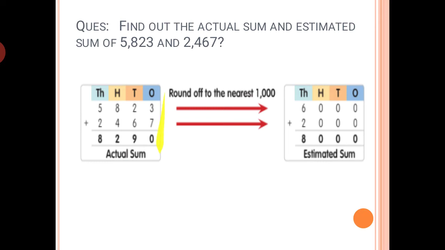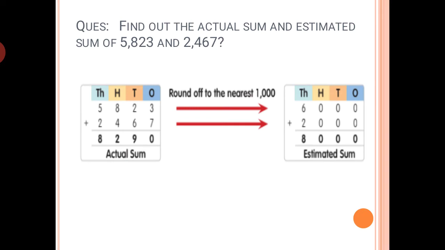First we have written the numbers along the proper places, and then we have added them. Like 3 plus 7 is 10, 1 is carry here, and then 2 plus 6 is 8, plus 1 is 9. 8 plus 4 is 12, so 2 I'll write here and 1 will be carry. Then 5 plus 2 is 7, plus 1 is 8. So this is the exact answer. And if you don't know this, you can see the previous video that I've shared with you, in which I've shown how we can find the sum.